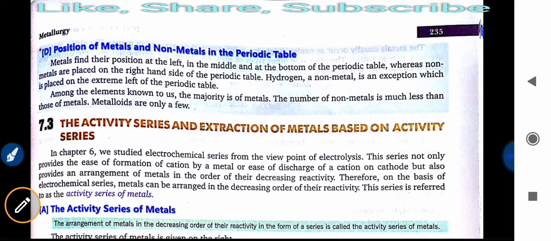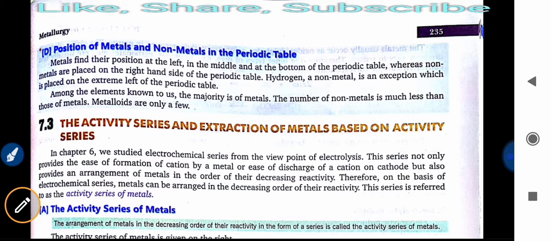Hydrogen, a non-metal, is an exception, which is placed on the extreme left of the periodic table. As we know, its position still is not fixed, whether it comes to the metals or non-metals, because it exhibits both of their properties. That's why it is placed in the extreme left of the periodic table.